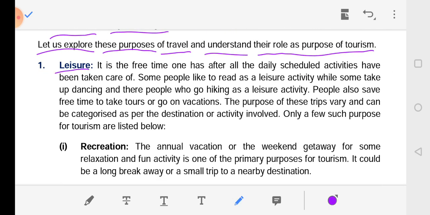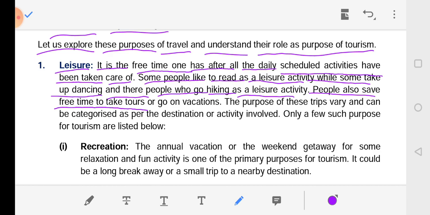Leisure. It is the free time one has after all the daily scheduled activities have been taken care of. Some people like to read as a leisure activity, while some take up dancing, and there are people who go hiking as a leisure activity. People also save free time to take a tour or go on vacation.